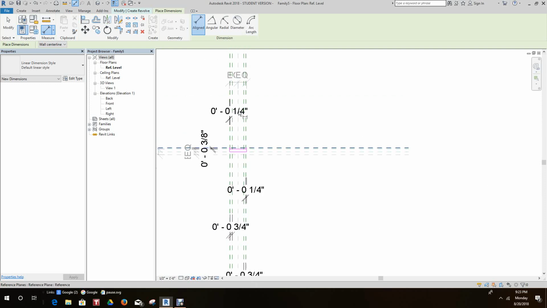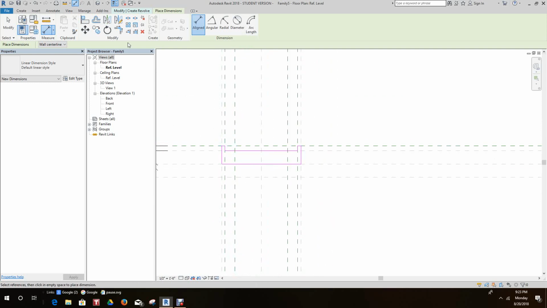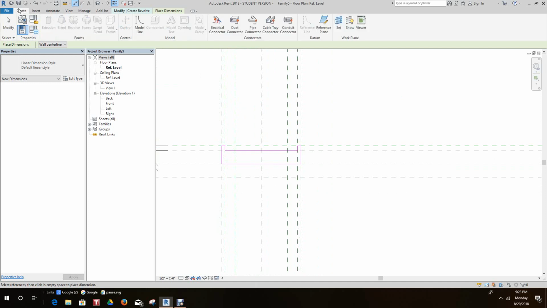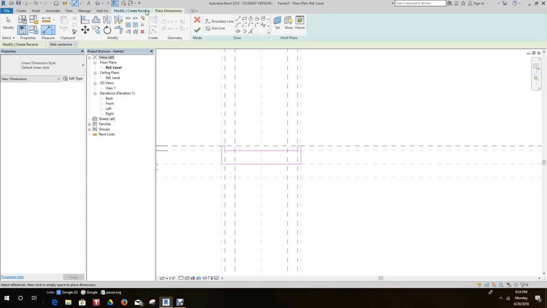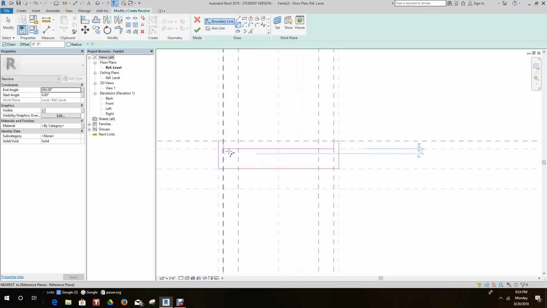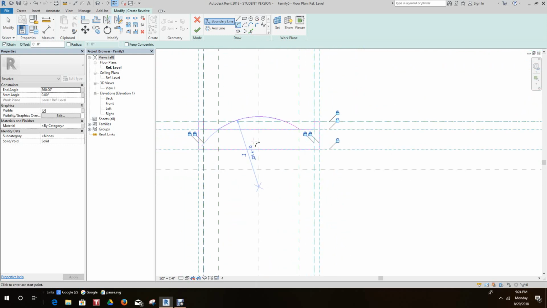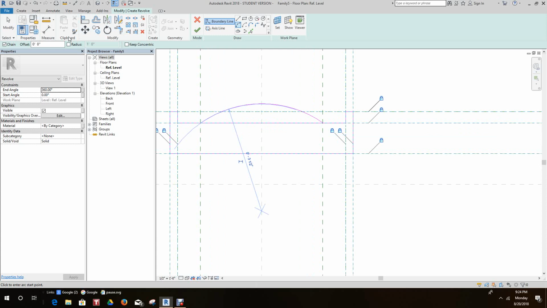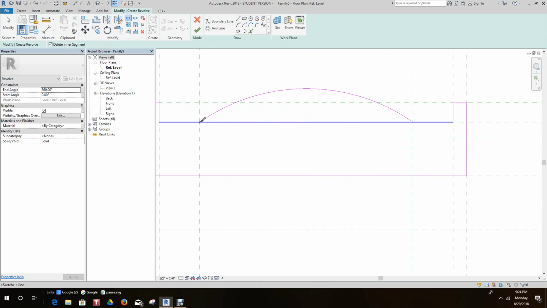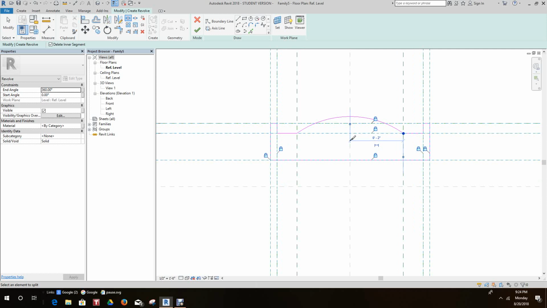Now, since we made these 2 points, we want to create an arc here. We want to create an end radius arc. So we want to go from this point to this point and place a radius. We want to change this dimension to 3.5 inches. Okay. And then we want to split this out. So we hit the split, and we want to delete inner segment. So we go from here to here. And there we have our arc there.